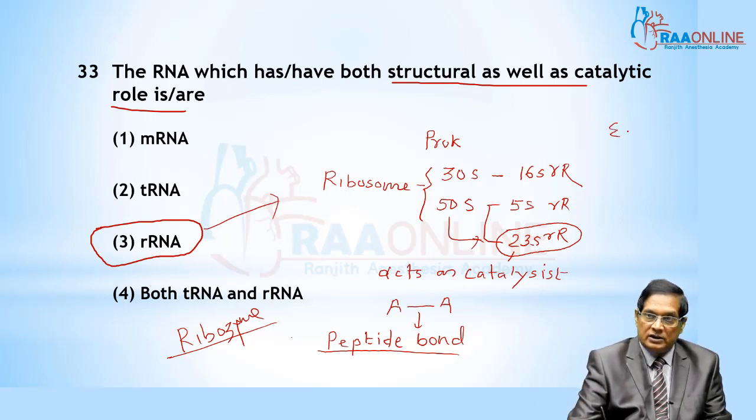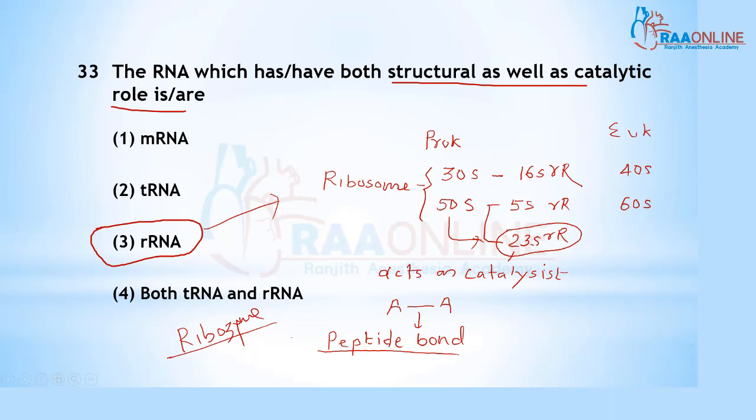In the eukaryotic cell, the smaller unit of the ribosome is the 40S type and the larger is the 60S type. In the 40S unit, 18S rRNA is present. Whereas in the 60S unit, three rRNAs are present: 5S, 5.8S type and 28S type rRNA.